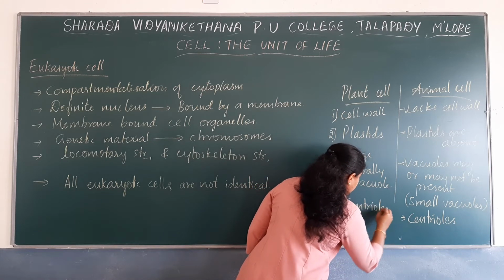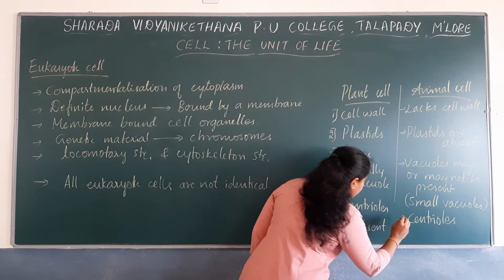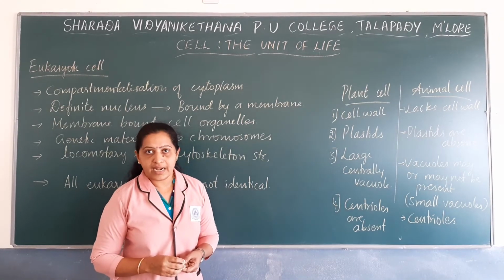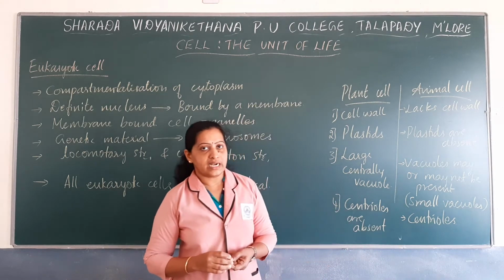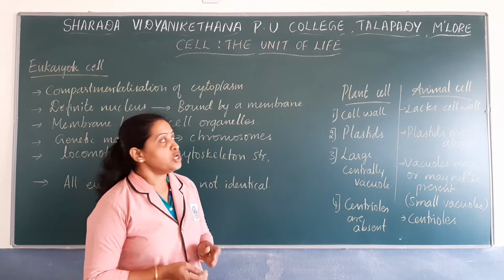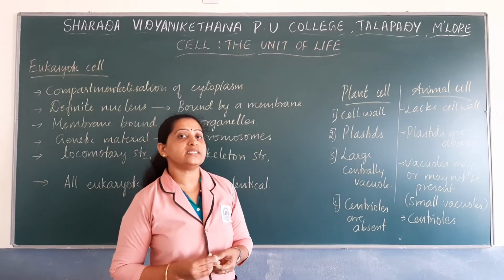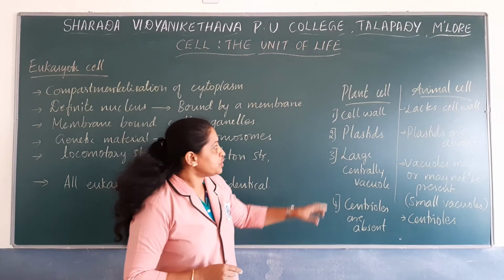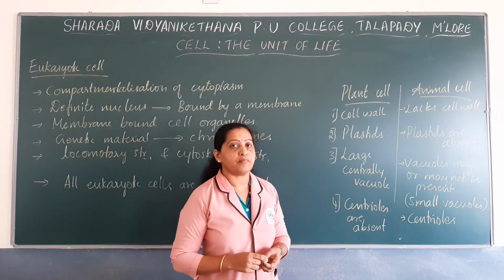And what is the role of this centriole? Centrioles play an important role, especially during cell division. Centrioles have a major role to play during cell division, and are present only in animal cell and not in the plant cell. So even though the plant cell and animal cells are eukaryotic cells, they are not identical, they are different from each other. So these are some of the major differences between plant cell and animal cell.